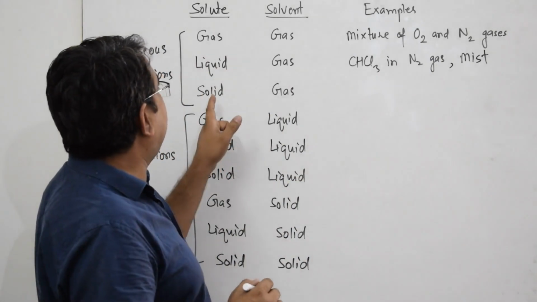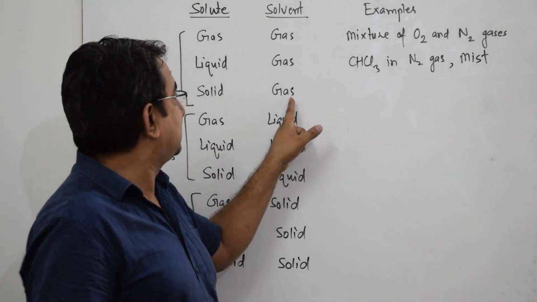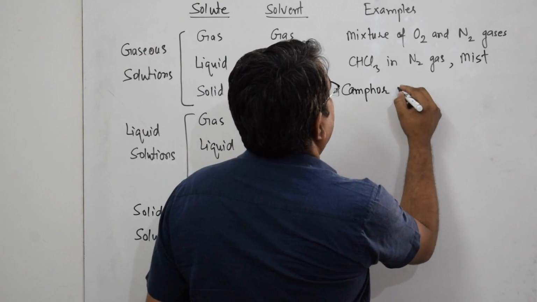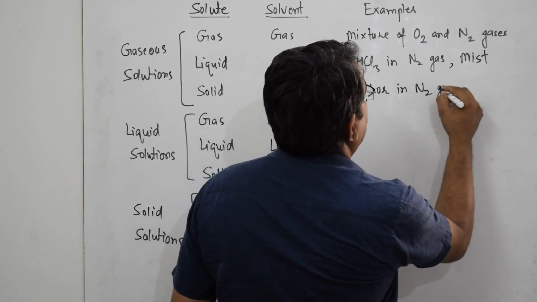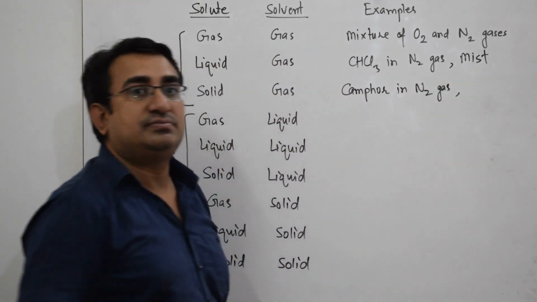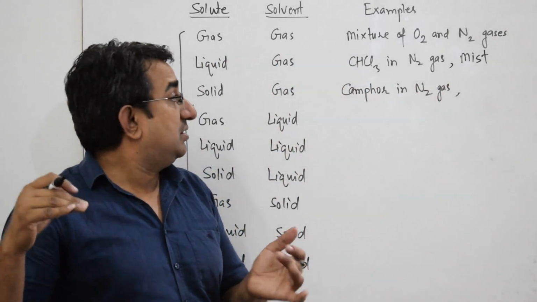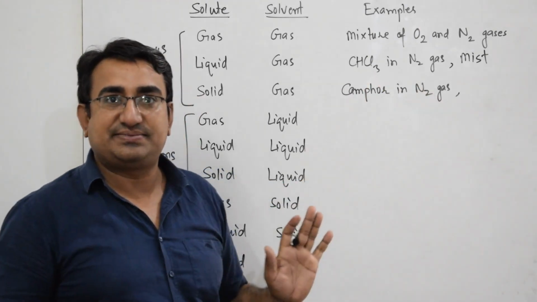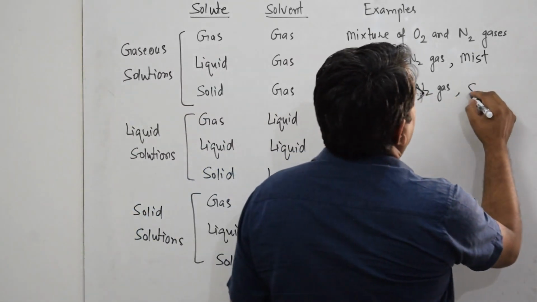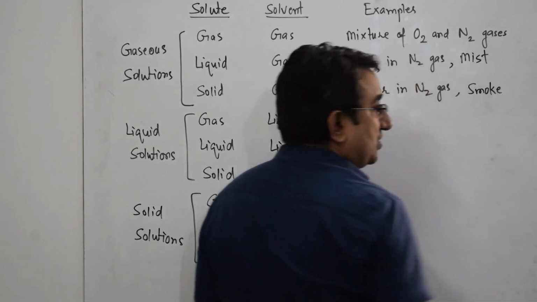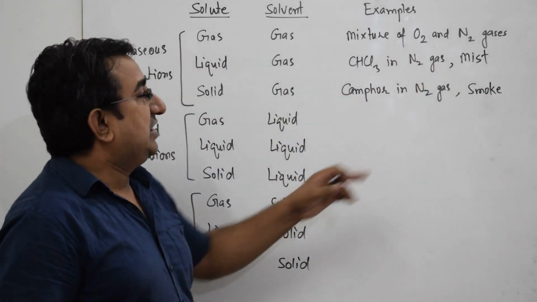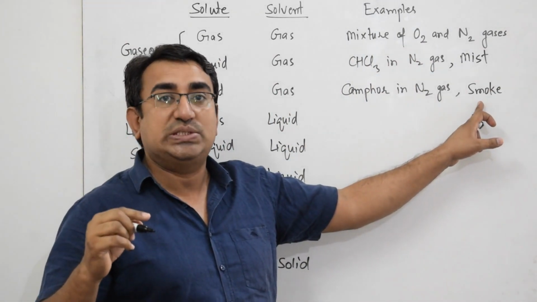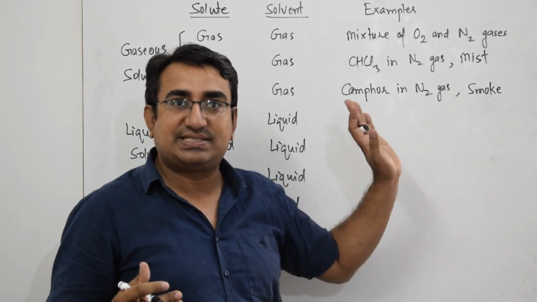The example of solid in gas type of solution is camphor in nitrogen gas, or the vapors of any other sublimable solid in a gas. One more example is smoke, in which the tiny unburnt solid particles of fuels are mixed in a gas or air.